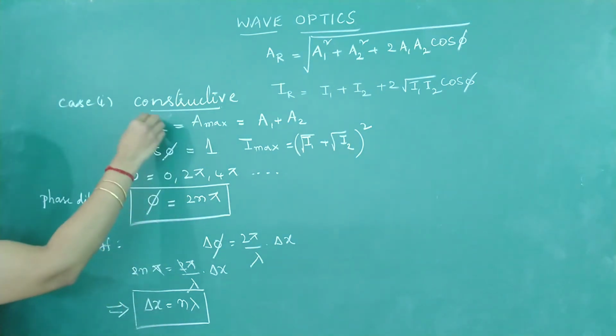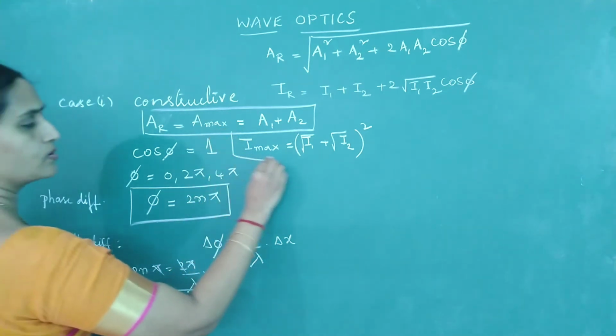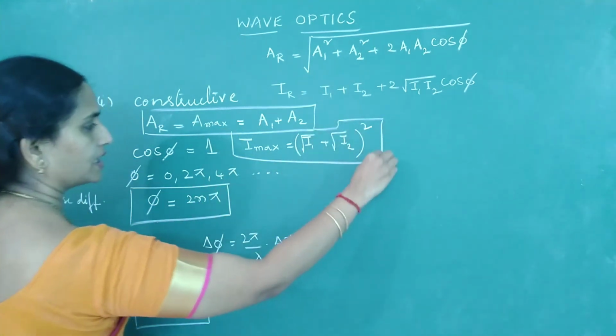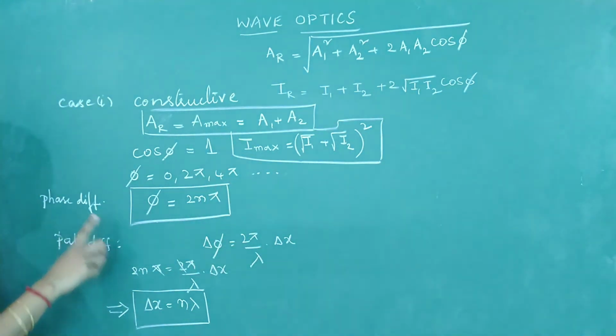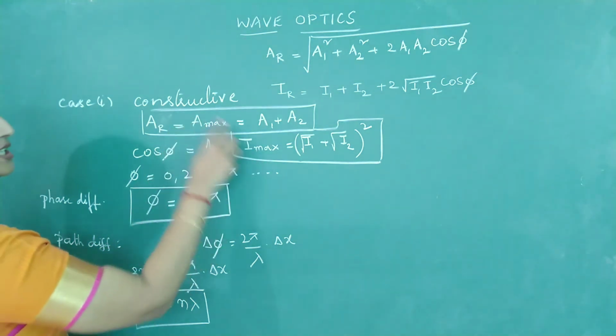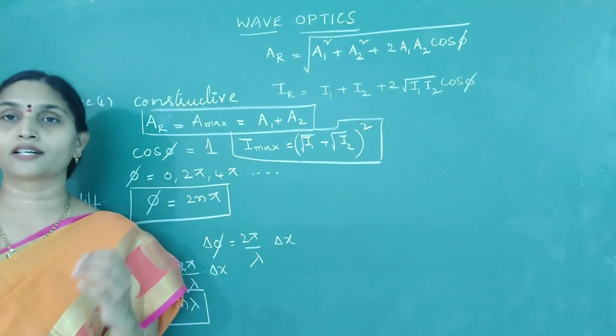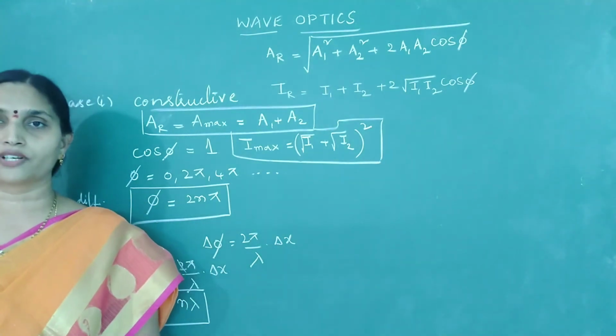So please remember these four conditions for solving numericals: maximum amplitude, maximum intensity, phase difference and path difference. So these are the four conditions to get which type of interference? Constructive interference. Constructive interference leads to a bright fringe.